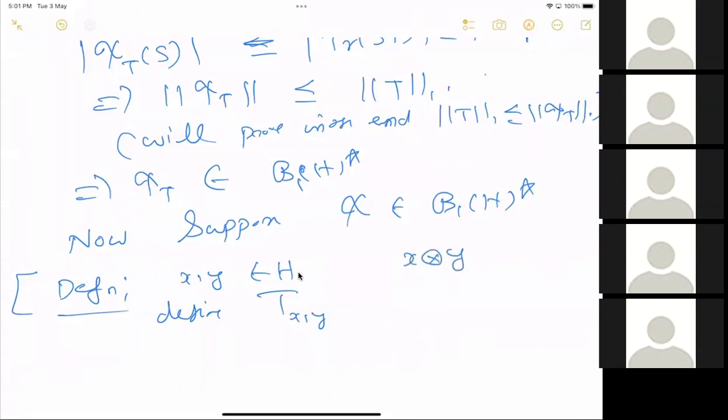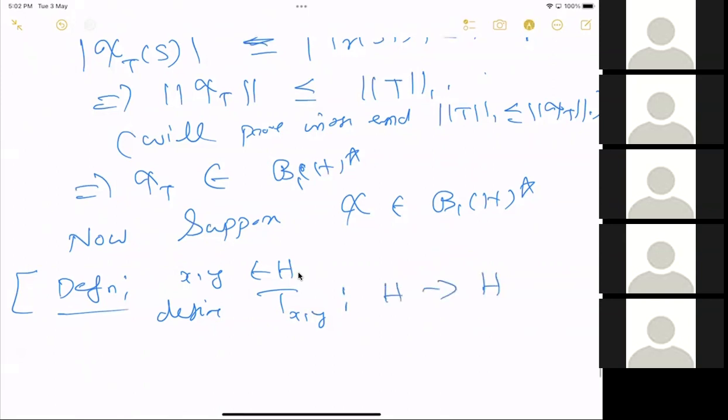That can be considered as an element in the tensor product also; both are the same in some identification. But not to confuse, I write it as T x y, an operator from H to H, a rank one operator.